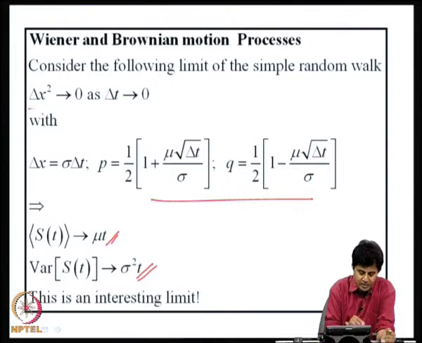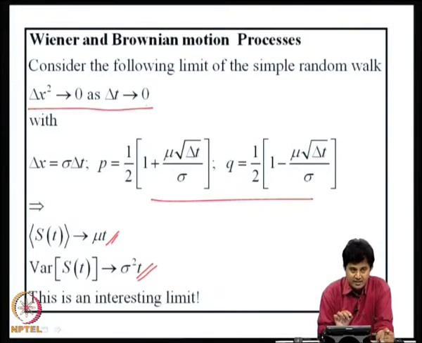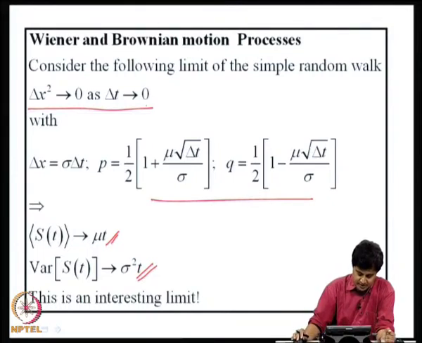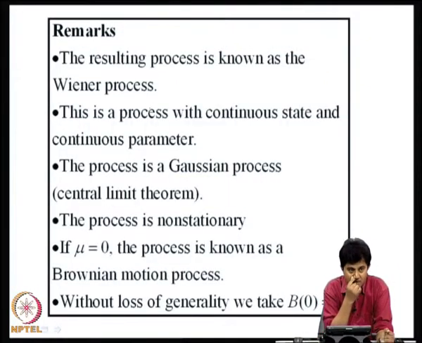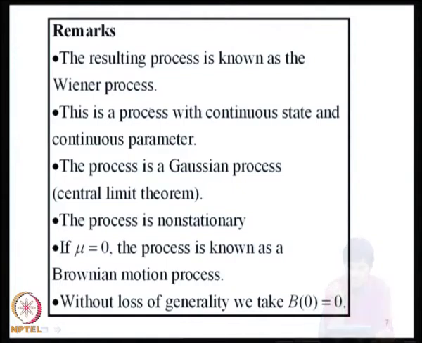Mind you, the limiting operation is quite peculiar. It is delta x square goes to 0 as delta t goes to 0. That means, as delta x goes to 0, square root of delta t goes to 0. So, the resulting process is known as a Wiener process. Okay, a simple random walk in which delta x square goes to 0 as delta t goes to 0 leads to a random process which is continuous in time and state, and that process is known as Wiener process.